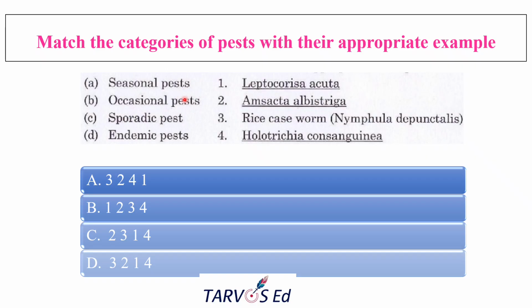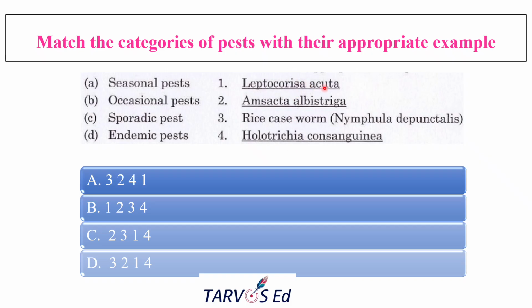Occasional pests usually occur irregularly and damage only in some seasons. Sporadic means they appear rarely, but in a particular area. It is an unpredictable one. And endemic means it is constantly present in some areas, causing moderate damage every year. So some examples they have given.